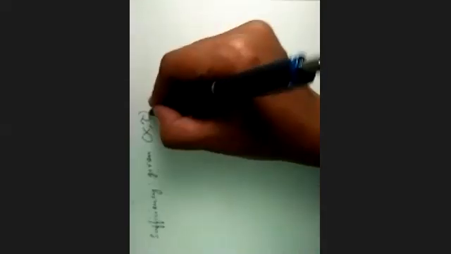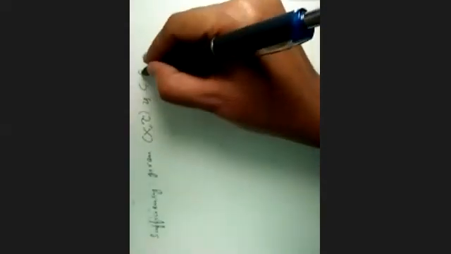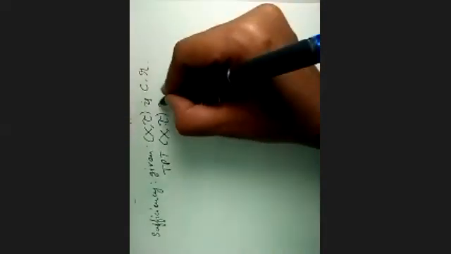Now we have to prove the sufficiency. What is given for the sufficiency? Given, X tau is completely regular. We have to prove that X tau is regular.